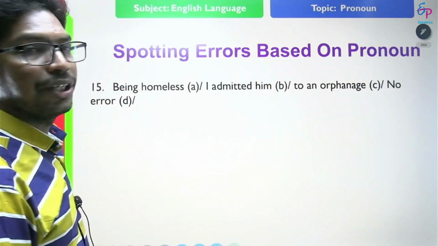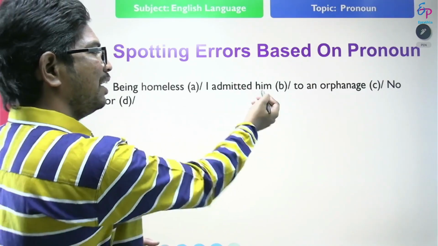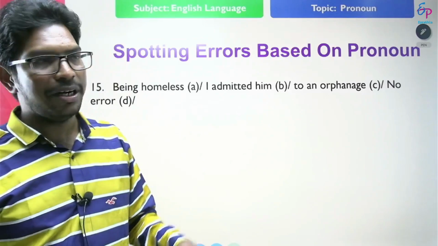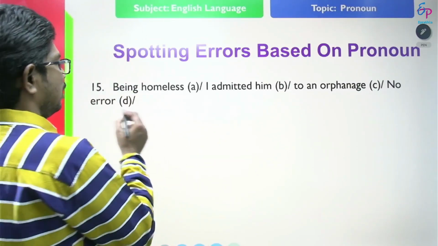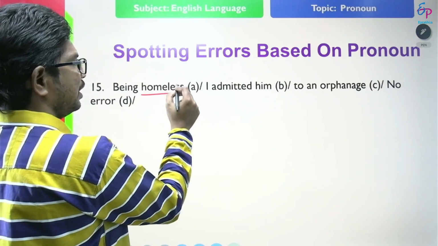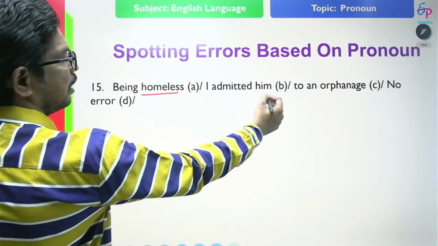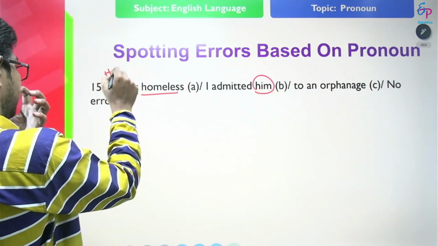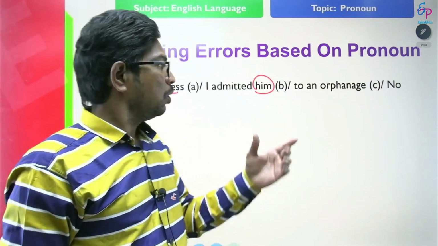So, read this statement and find out the error. Being homeless, I admitted him. Being homeless, I admitted him to an orphanage. So, being homeless, here, homeless is referring to whom? So, it is referring to some person, right? Him. Here, he being homeless, I admitted him to an orphanage.